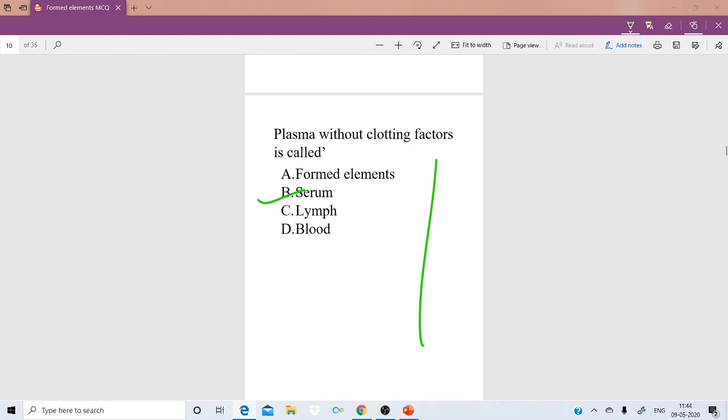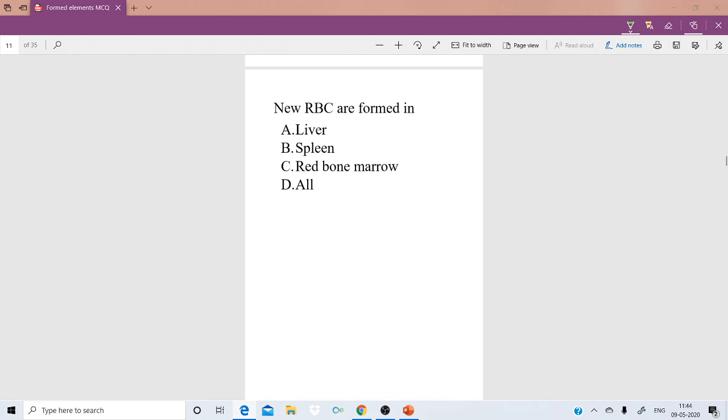Next question. The new RBC are formed in: option A, liver; option B, spleen; option C, red bone marrow; option D, all. So the answer is red bone marrow.